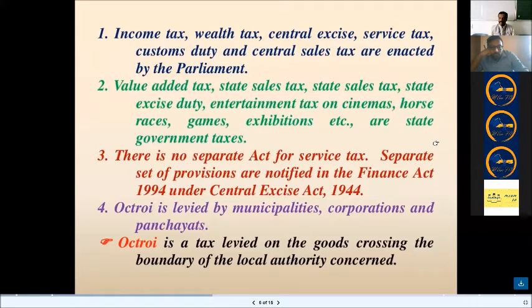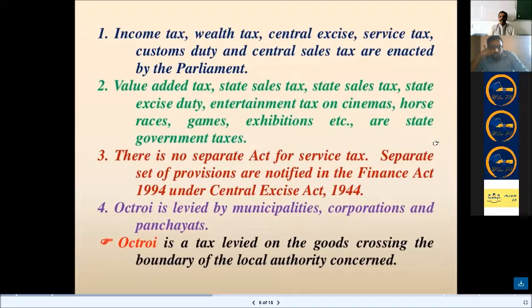Then when it comes to the state list, the Constitution again gives an entry of the taxes which can be collected by the state government. And finally, there is another list which is called the concurrent list, wherein the share of taxes collected by way of the entries in the concurrent list has to be shared between the central and the state. So the three important lists are the union list, the state list, and the concurrent list.